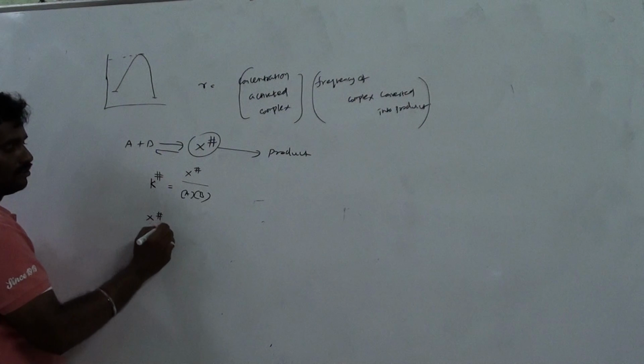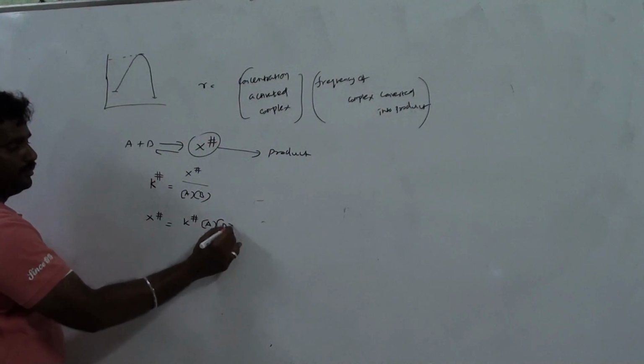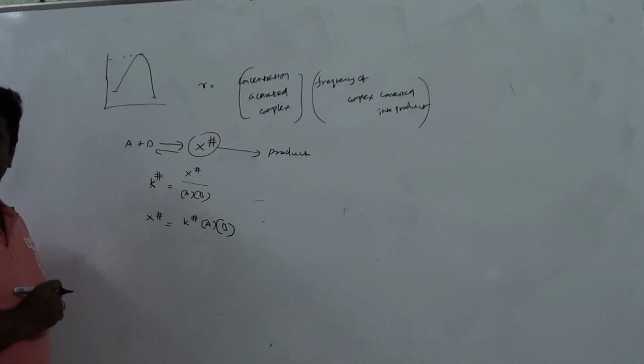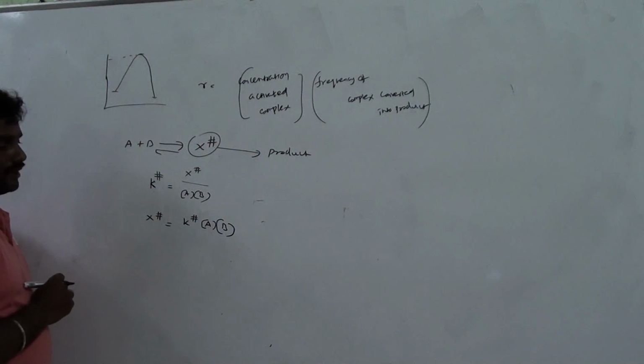X hashtag equal to what? K hashtag A into B. Clear or not? Now we got the concentration of activated complex.